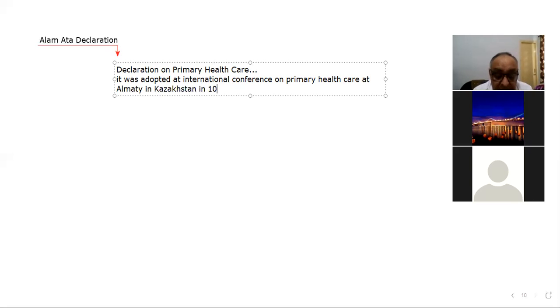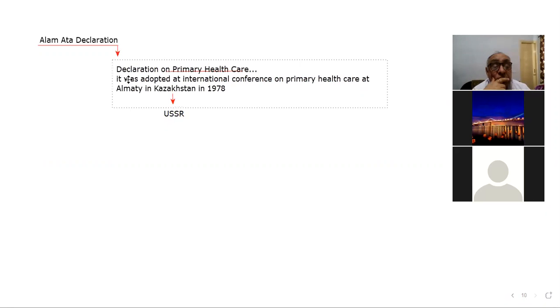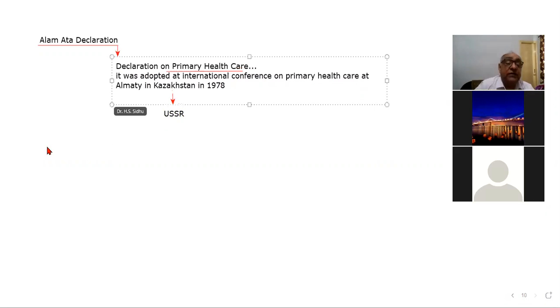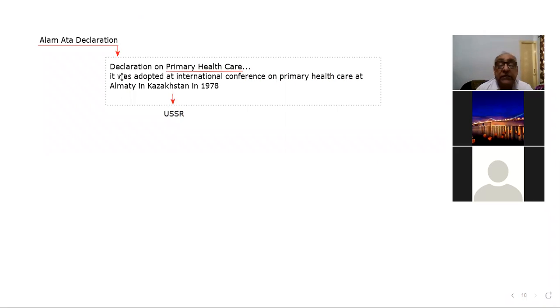In 1978. Please bear in mind that in 1978, Kazakhstan was a part of USSR. So if in the examination it is asked that the Alma-Ata Declaration was held in USSR, that is also a correct point. Please don't think that sir ने वहाँ Kazakhstan बोला था इसलिए ये गलत है.